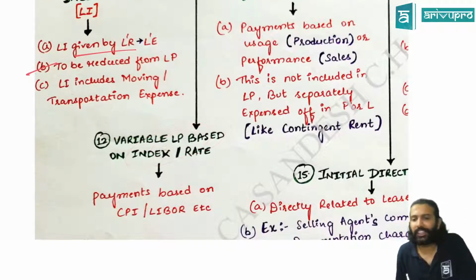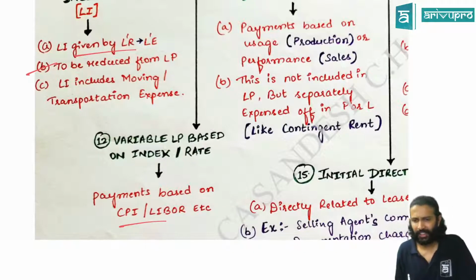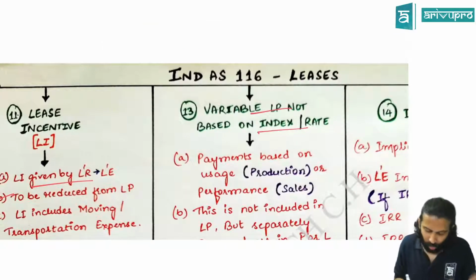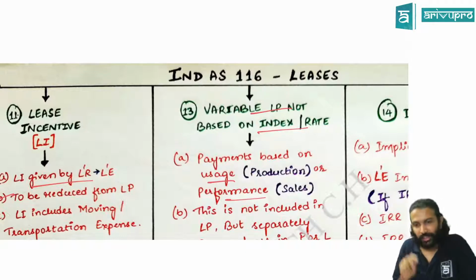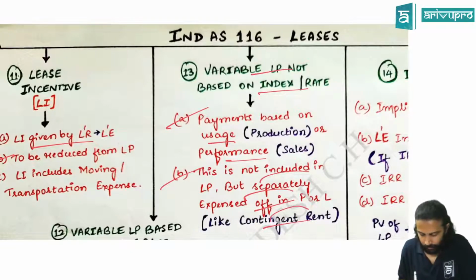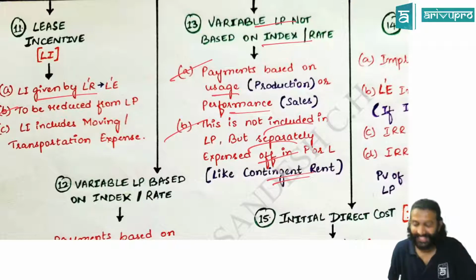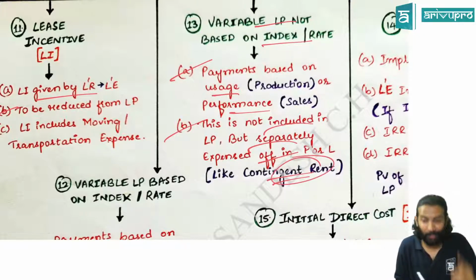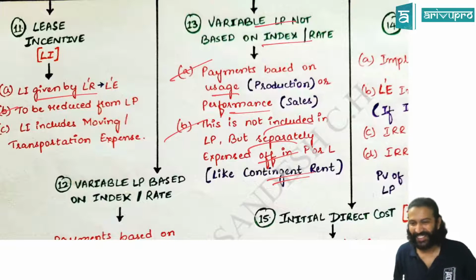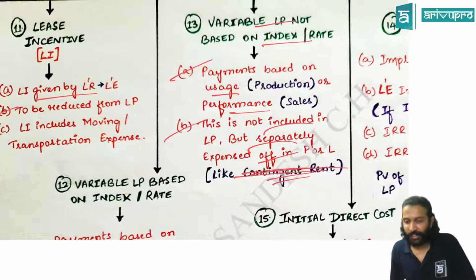Variable lease payment based on index means what? The index could be consumer price index, LIBOR, or inflation index, etc. They can be part of lease payment. But other types of variable payments, which are not based on index or rate, meaning they are based on usage or performance, such lease payment should be automatically transferred to P&L. Correct? No. They are like contingent rent. Contingent rent, you remember, was there in AS 19. If you remember it. Otherwise it's fine. The accounting treatment is the same as that. Don't worry, we cut it off. No issues. So are we good with this?